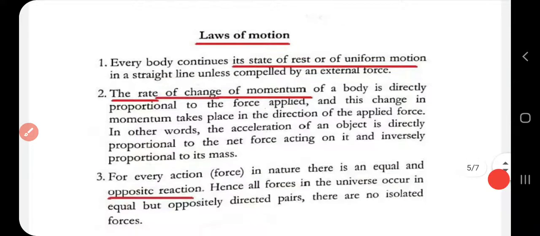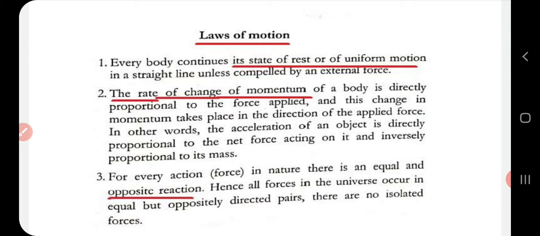Now Newton's laws of motion, which are very important, you have already studied. The first one is that every body continues in its state of rest or of uniform motion in a straight line unless compelled by an external force. That is, every body continues to be in its state of rest or of uniform motion unless it is acted upon by an external force. That means Newton's first law introduces the concept of inertia, which we have already studied.